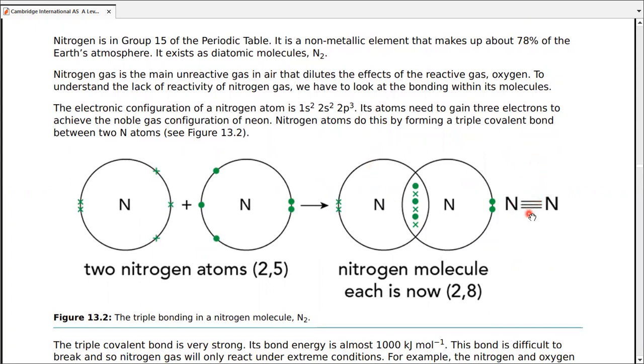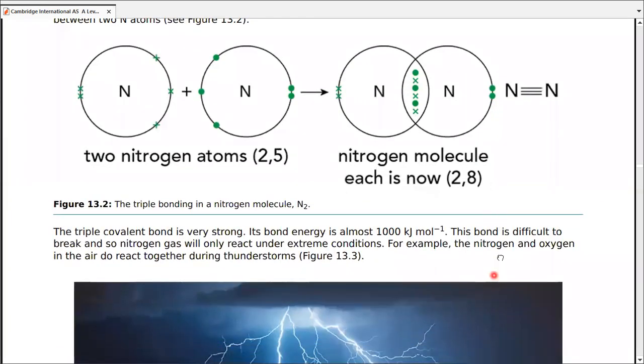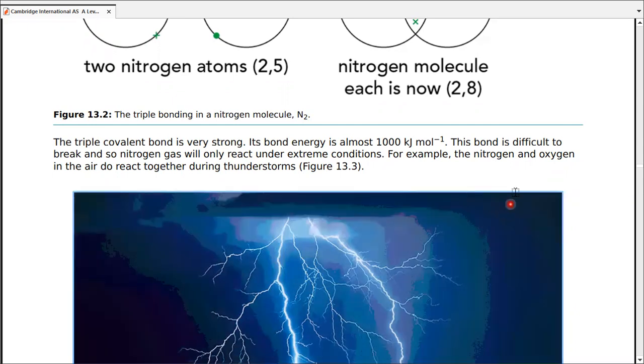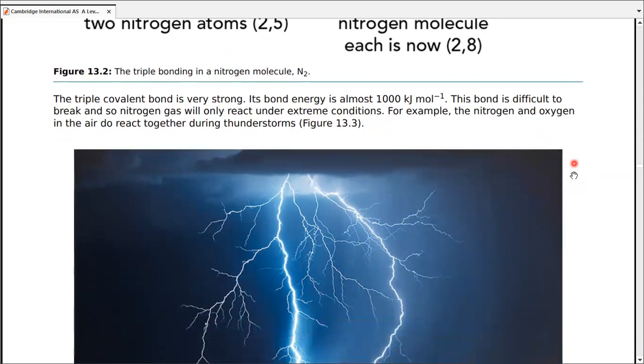We do understand that it's a triply bonded covalent molecule, a small molecule with a lot of bond energy required to break that bond. Since the triple bond is very strong and the bond energy is almost 1000 kilojoules per mole, the bond is difficult to break. This is not the exact value; it is a little less than 1000 kilojoules per mole. This is the approximate value that I've quoted here for your understanding. So this bond is difficult to break and it will only react under extreme conditions.